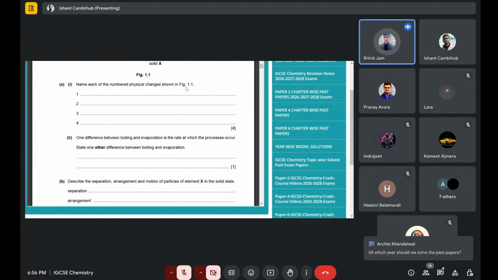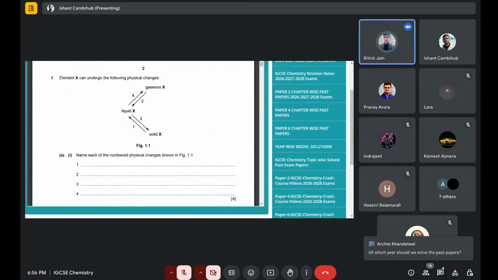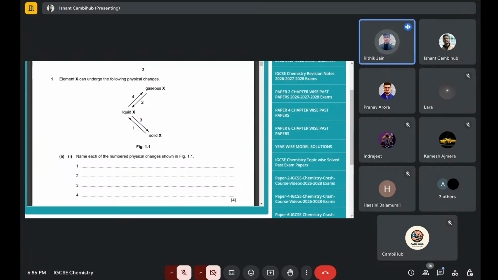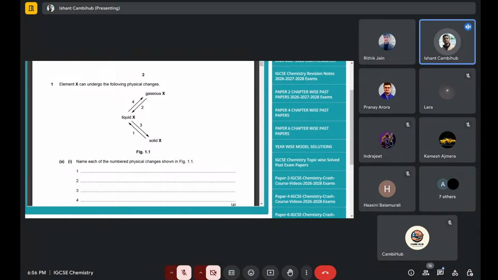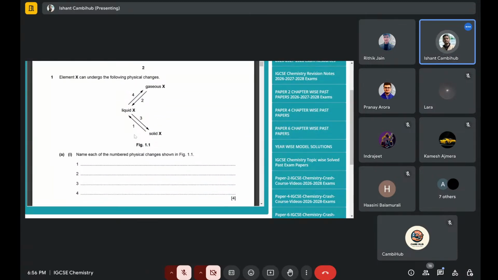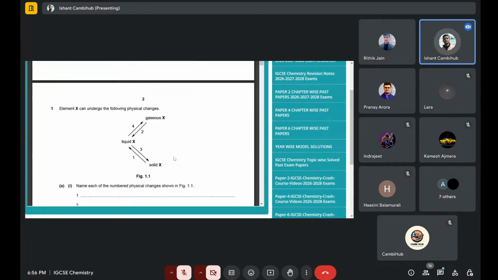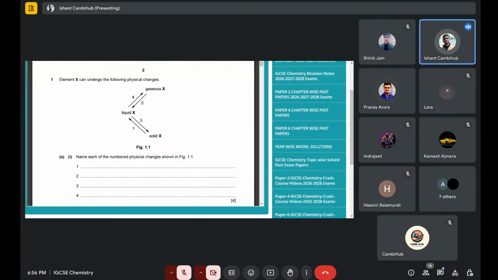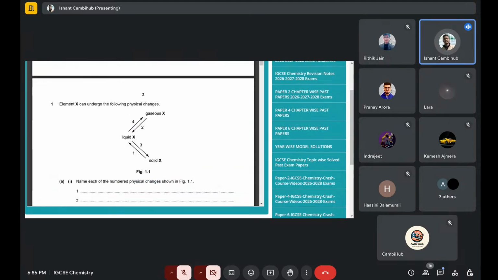And ATP, start with six. How many papers? The last 5 years is the perfect way to go. If you have more time, open Exam Mate and do topical questions which you are weak at. But 5 years is the perfect number. If you are done with the last 5 years of papers, it's confirmed you're getting an A star in chemistry, because Cambridge doesn't tend to change the questions. They keep the questions the same, with small differences here and there, because it's like a question bank type. They pick up a question, change it here and there, and give out the same. So if you're done with at least 5 years of papers, then of course it's simple to get an A star in chemistry.